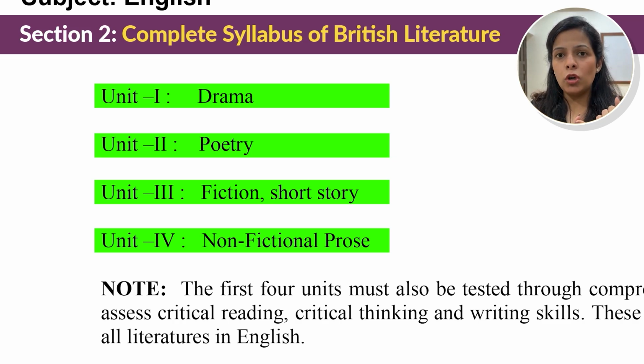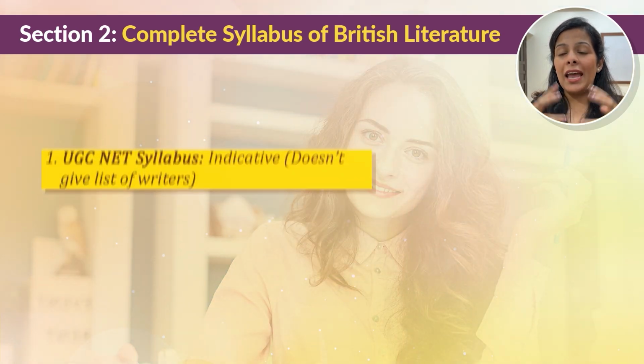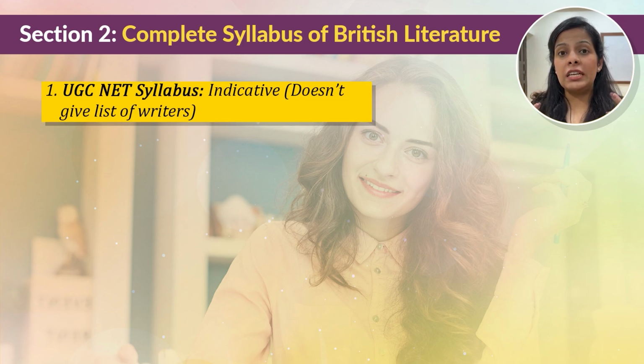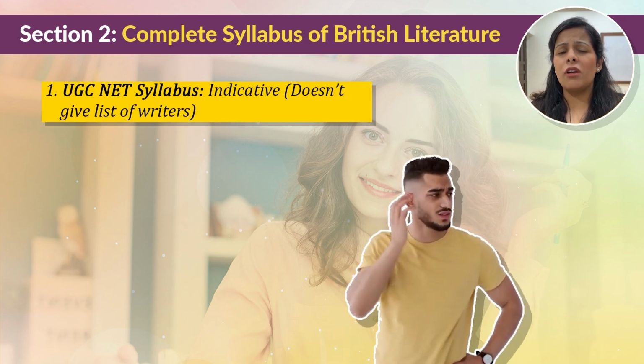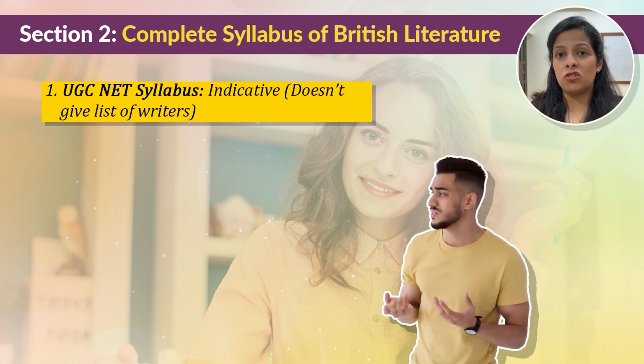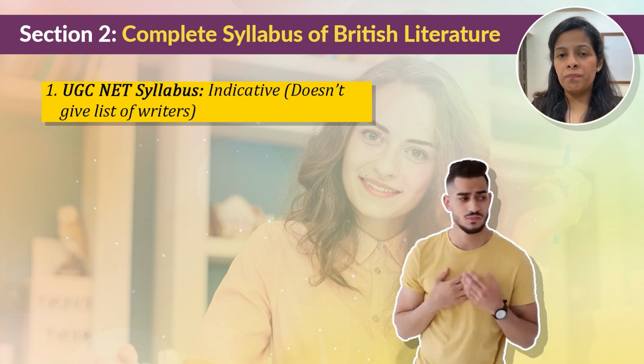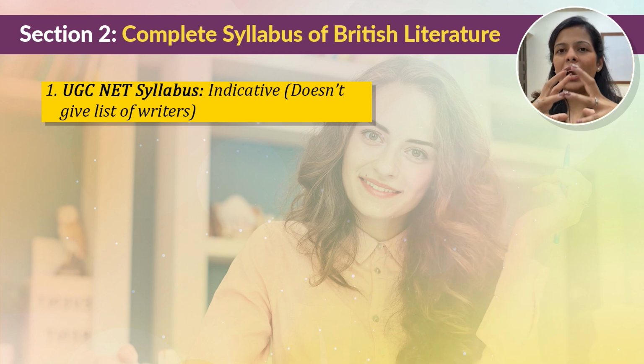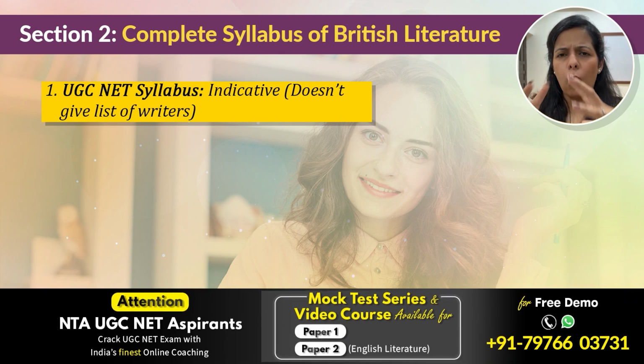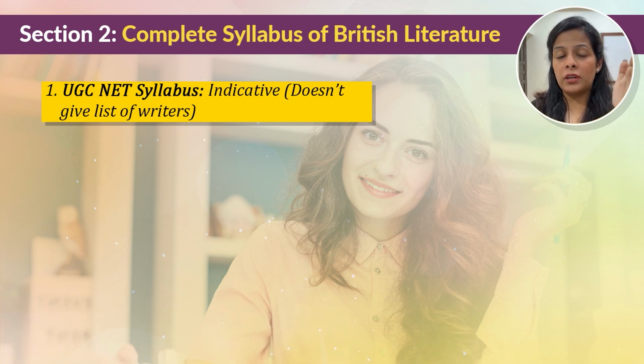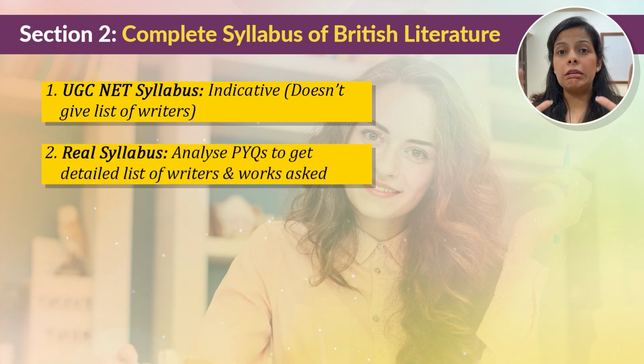So the syllabus would not mention the major dramatists that a student must study or major poems that the student must study. And because of the indicative nature of the syllabus, the student feels lost and confused as to where to begin the preparation, what to study, what to leave. Friends, to be very honest, if you look at the UGC NET English syllabus, it is so vast and so detailed that अगर आप 7 जन्म भी लगा लो ना तो भी शायद खत्म ना हो. So it is very important that at the first stage itself, you start defining the real syllabus.